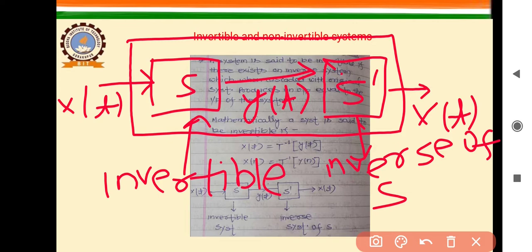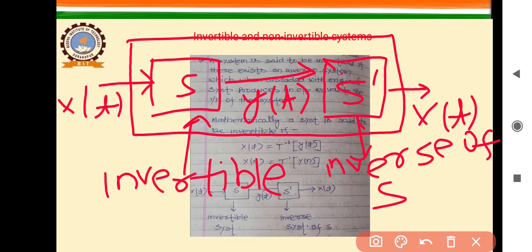So by definition, if system S produces output y(t) when x(t) is given as input, and there exists a system S dash which, when cascaded with the original system, produces the same input as given to the system S, then the system is called an invertible system.